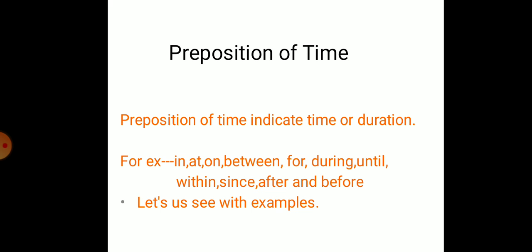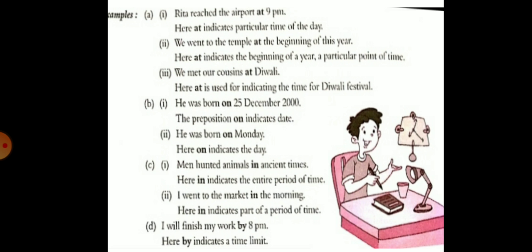Words like in, at, on, for, during, until, within, since, after and before. Now let us see with examples. So here we have examples of preposition of time.